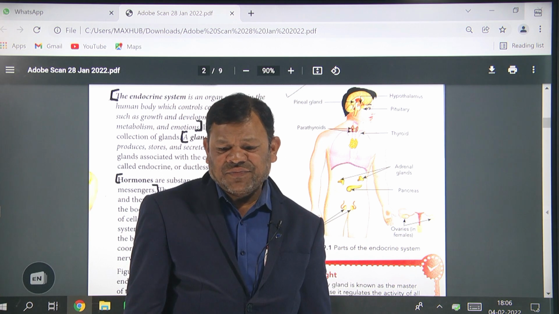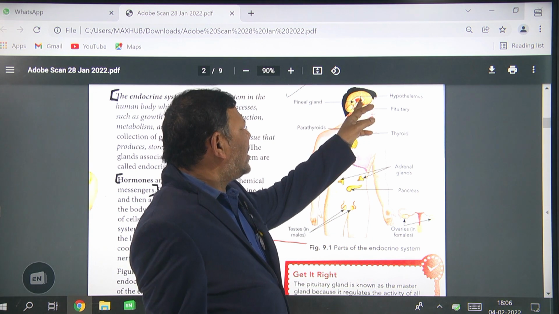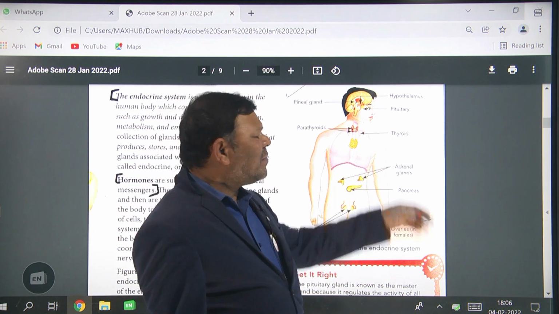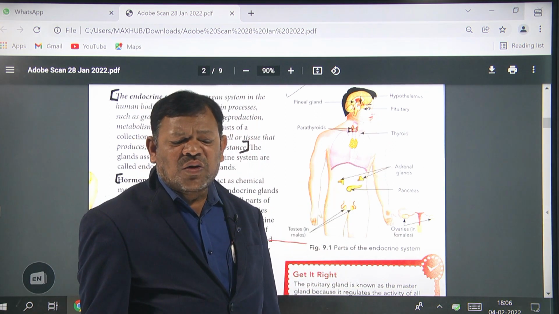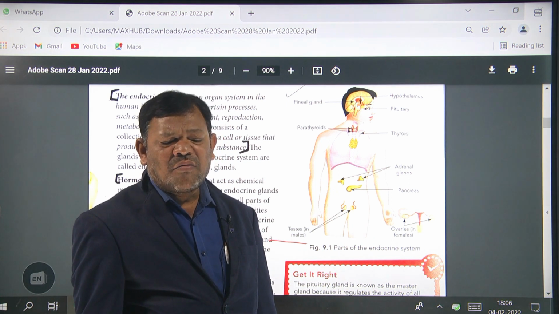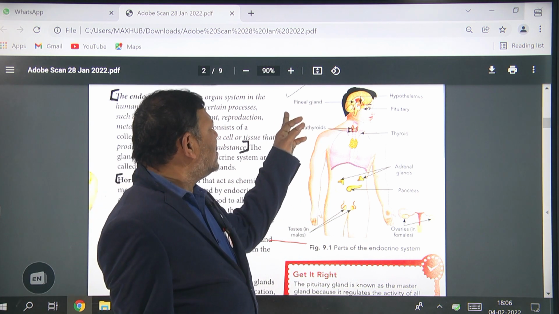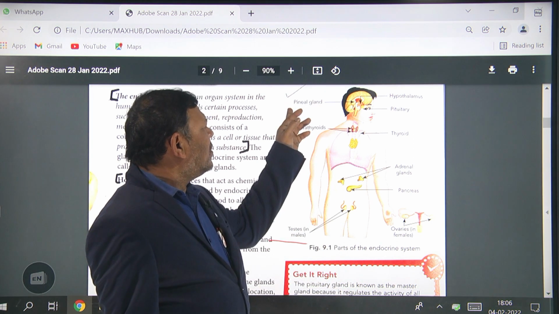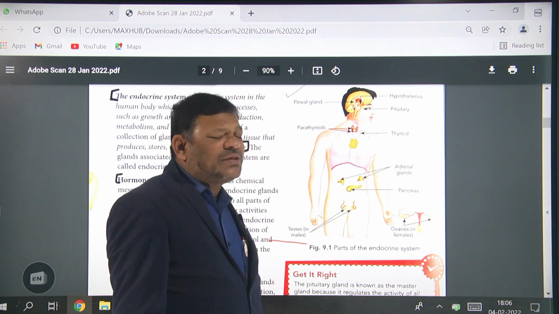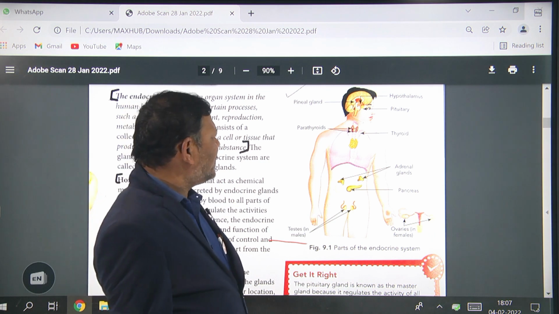Is it clear? Yes, sir. If you see above the pituitary gland, the hypothalamus is present. The hypothalamus is also called the master of the master gland. Next, you can see between the hypothalamus and the pituitary gland, the pineal gland is present.